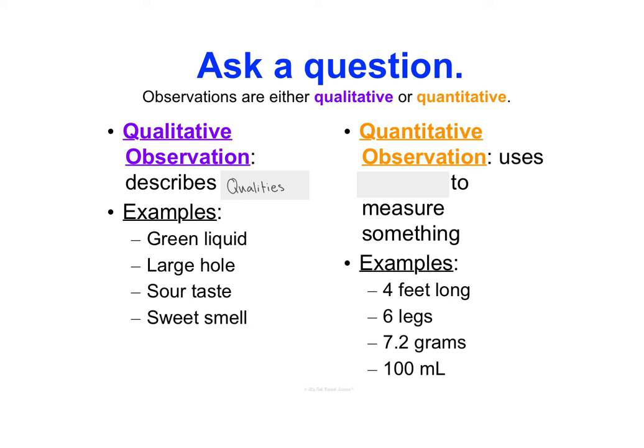This is different from quantitative observations that use numbers to measure something. So examples here, we would say 4 feet long, 6 legs, 7.2 grams, or 100 milliliters. Notice when we're using quantitative observations, we always added what the units were.